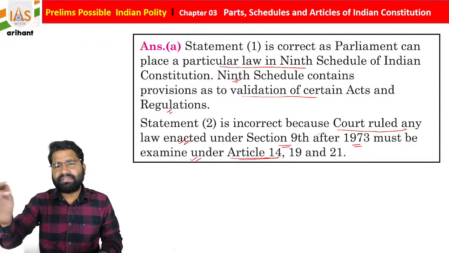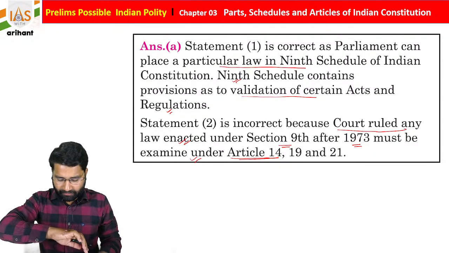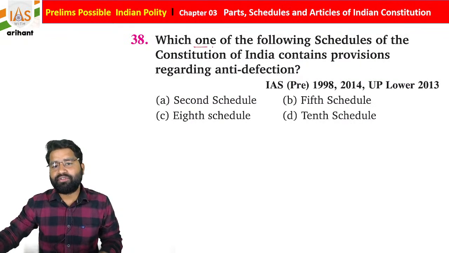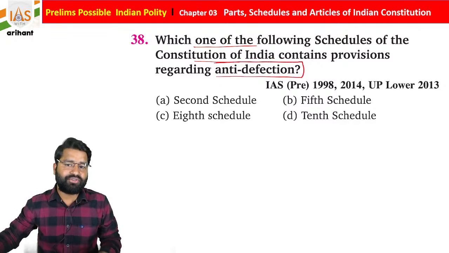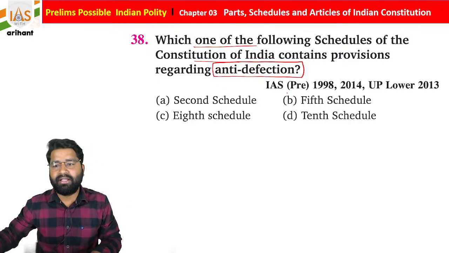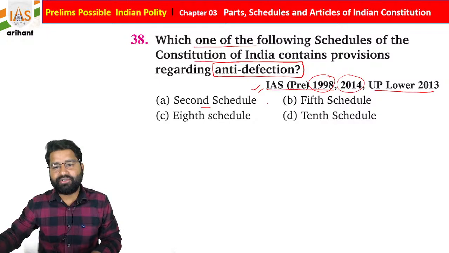Okay, so this is one thing, just try to remember for the same, students. Okay, now we are moving further. Now, which one of the following schedules of the Constitution of India contains the provision of anti-defection? So as I told you, students, anti-defection is called dal badal in Hindi. This question was in UP Lower PCS 2013, UPSC 1998 and UPSC 2014. So there is the second schedule, fifth schedule, 8th schedule or 10th schedule.